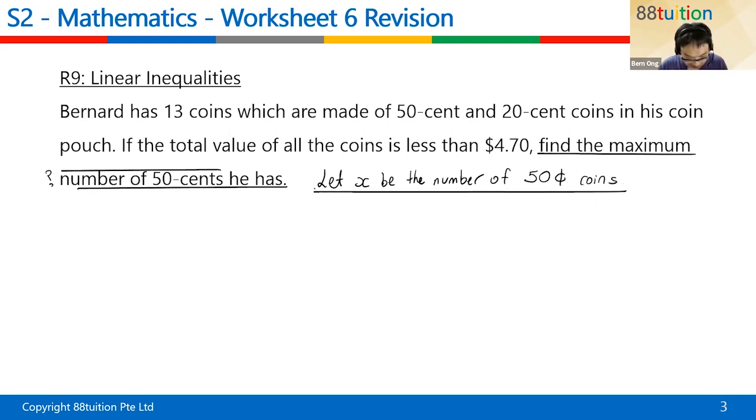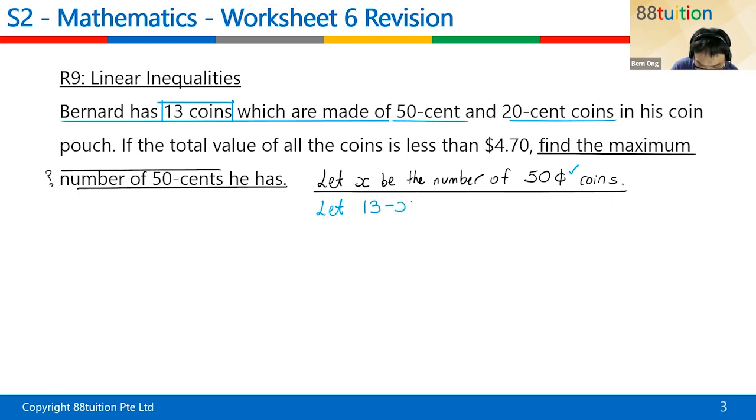Is that okay? Okay. So next, you look at the question. Bernard has 13 coins, which are made up of 50-cent coins and 20-cent coins. So the 13 coins is either 50 cent or 20 cent. So if you got x number of 50-cent coins, is it true that you got 13 minus x number of 20-cent coins? Let 13 minus x be the number of 20-cent coins. Is that true?